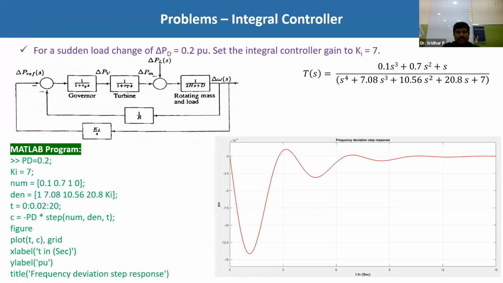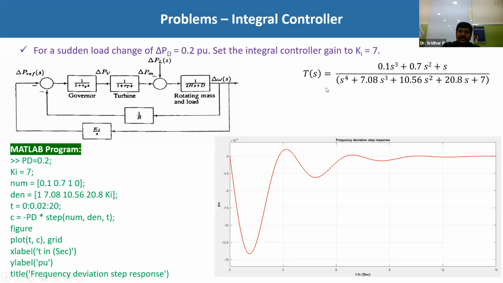Now this is the same block diagram I have just drawn. This is the MATLAB programming. This PD equal to 0.2 is the load demand we are expecting. Now I am keeping the gain of the PI controller as 7, and you can change it based on the requirement. Suppose you want to make the static error 0 quickly, you can increase or decrease this Ki value based on the requirement.